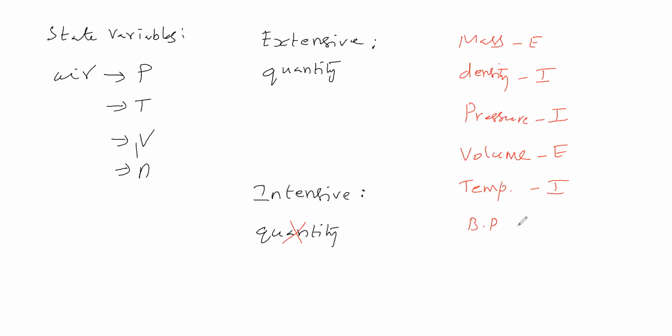Next, we will take the boiling point of water. It is 100 degrees Celsius when the external pressure is 1 atmosphere. Whatever the quantity of water, the boiling point is only 100 degrees Celsius, no? Suppose one bucket of water, what is the boiling point? 100 degrees Celsius. Two buckets of water, what is the boiling point? The same 100 degrees Celsius. So boiling point does not depend on quantity. Therefore, it is an intensive property. In that way, melting point is also an intensive property.